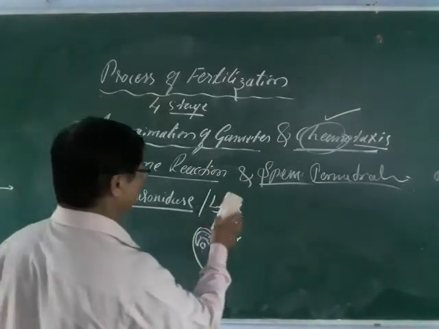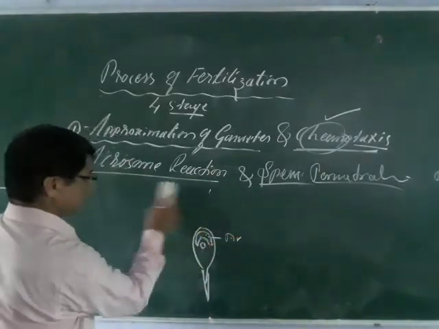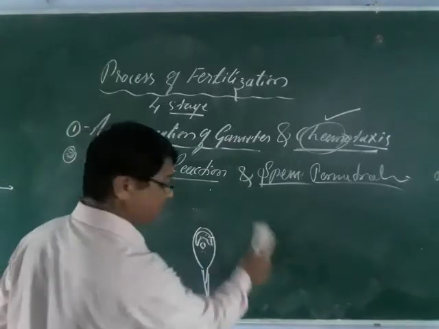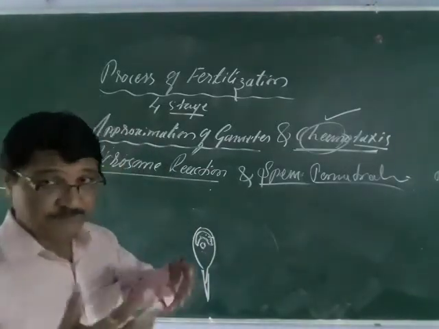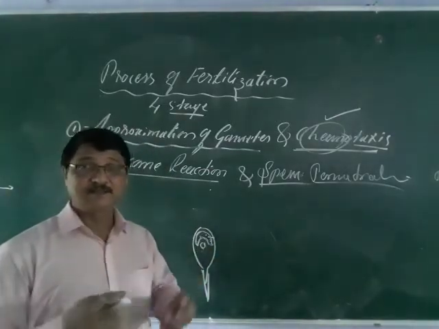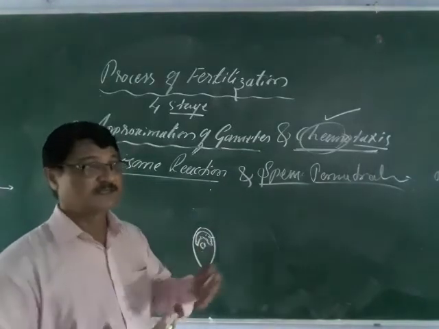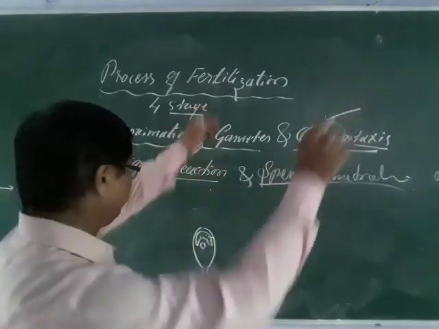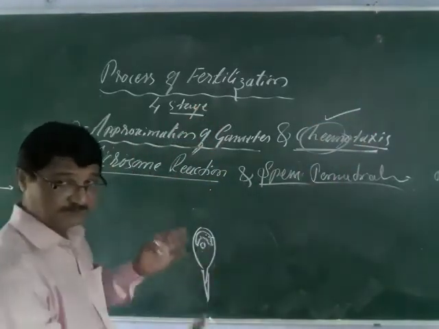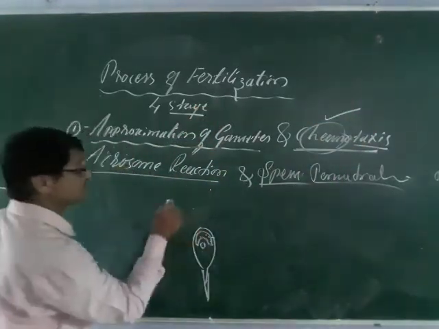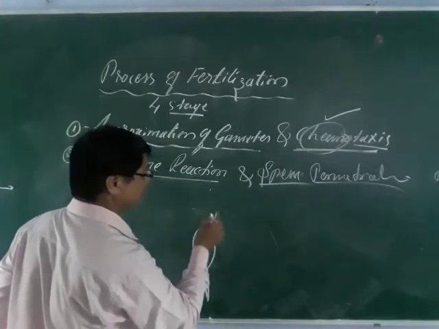So how does it form? Acrosomal reaction means, as I told in the beginning, a chemical interaction takes place, which results in contact, or you can say attraction, of the sperm and the egg. Suppose you can see here, this is the egg. I am not going to draw much more here.